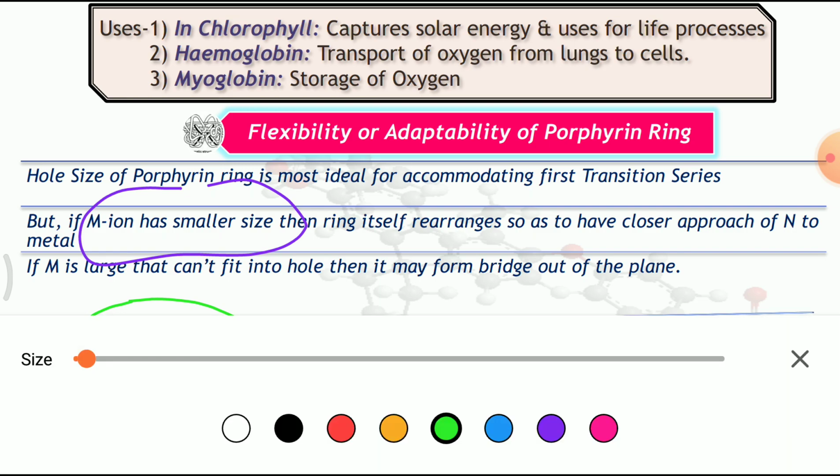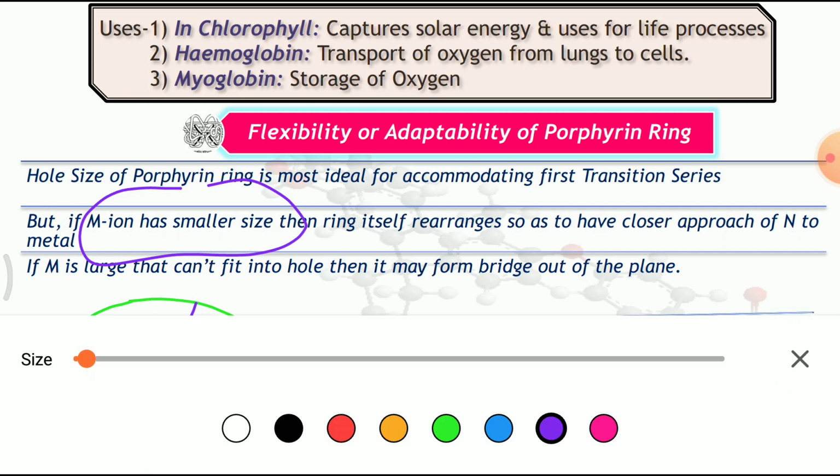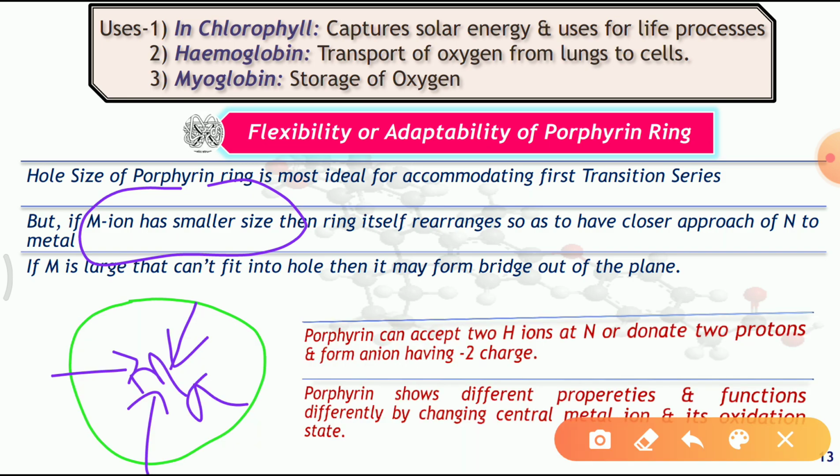The nitrogens which are present at the inside part of this porphyrin ring will try to approach towards the metal. So we can say here the ring will get close, it will rearrange itself and approach close to the metal ion, so that the metal ion can fit into the hole of the porphyrin ring, and then there is a formation of the complex. So this is the case.